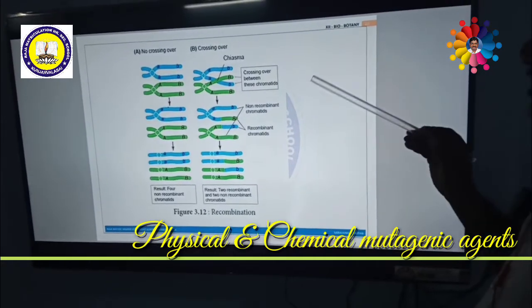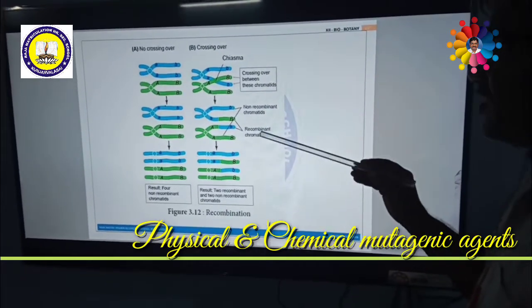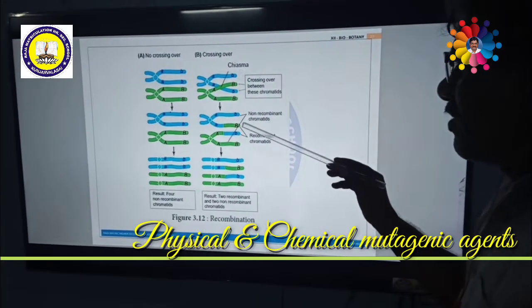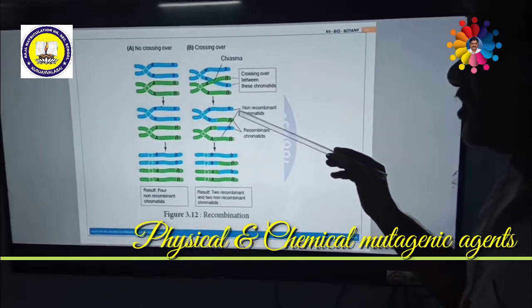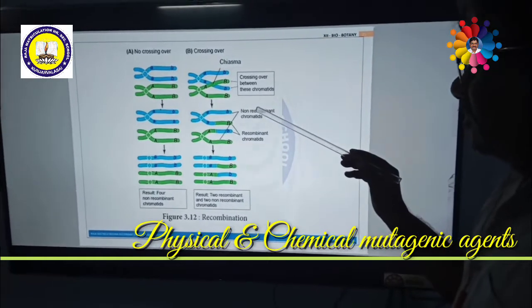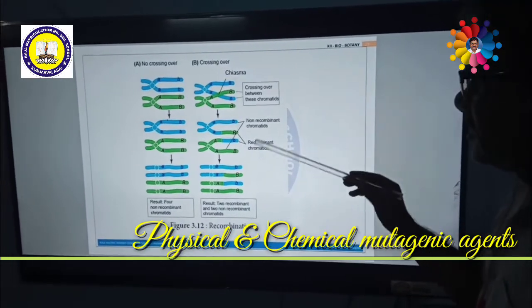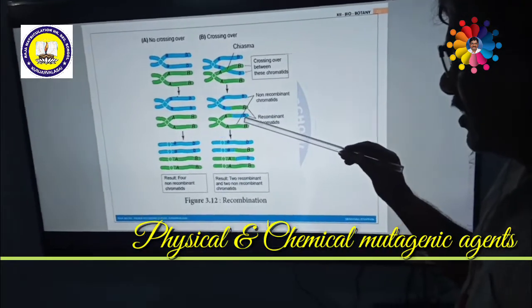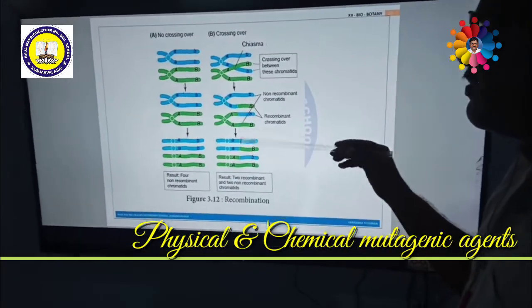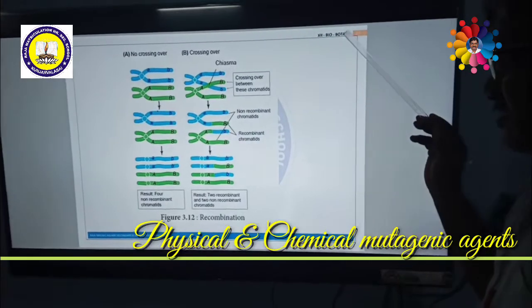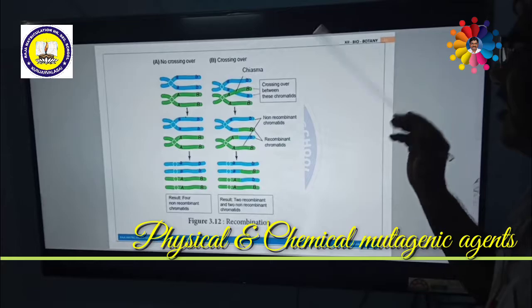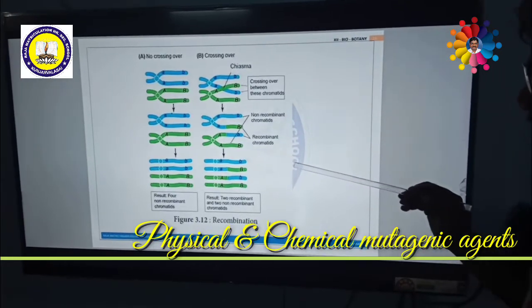If organisms, whether plants or animals or even microorganisms, are treated with mutagens, then this is called mutagenized. If the mutagens stimulate mutation in the organism, the organism will be called a mutant. Right? Now we shall discuss in detail about physical mutagenic agents.